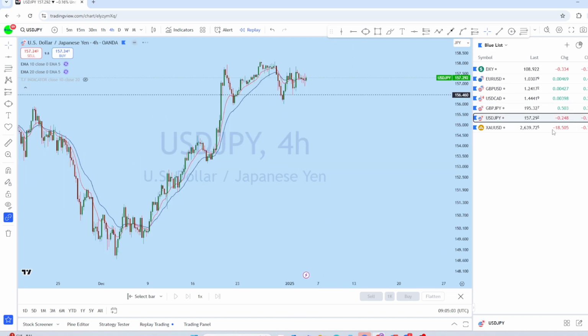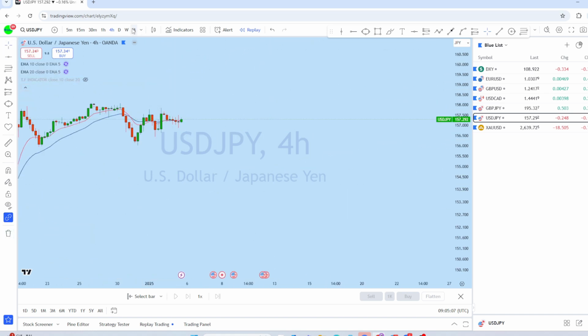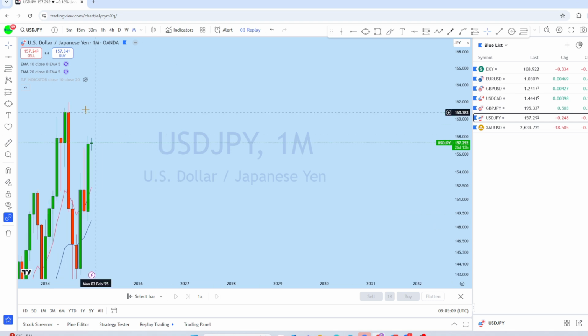Now let's look at dollar yen. Let's see, this market was a little sideways in this past week. Now let's see what kind of opportunity we have in this market.